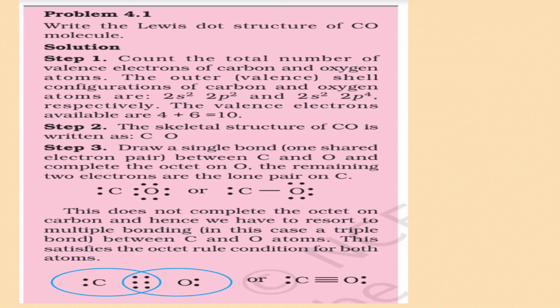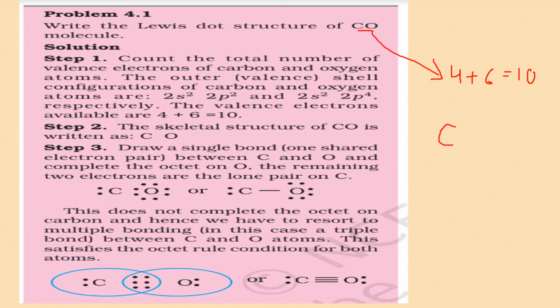Now this is a solved example. You have to draw the Lewis dot structure of CO. You can have a look at the explanation later. I'm explaining it here for you the way we have been doing it. Carbon and oxygen: the total number of valence electrons in carbon is 4 and in oxygen 6, total 10. Let us arrange them between these two atoms in such a manner that the octet of each one is complete.